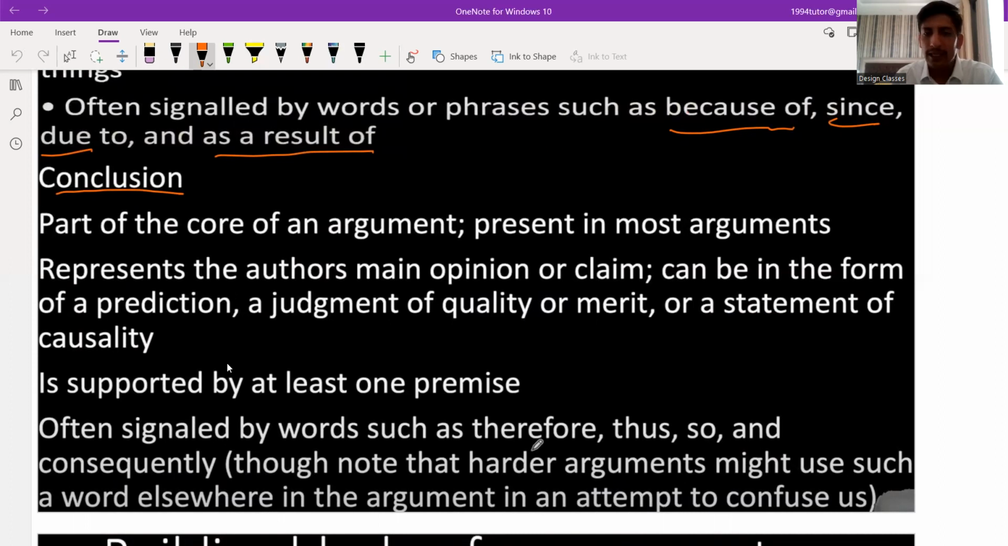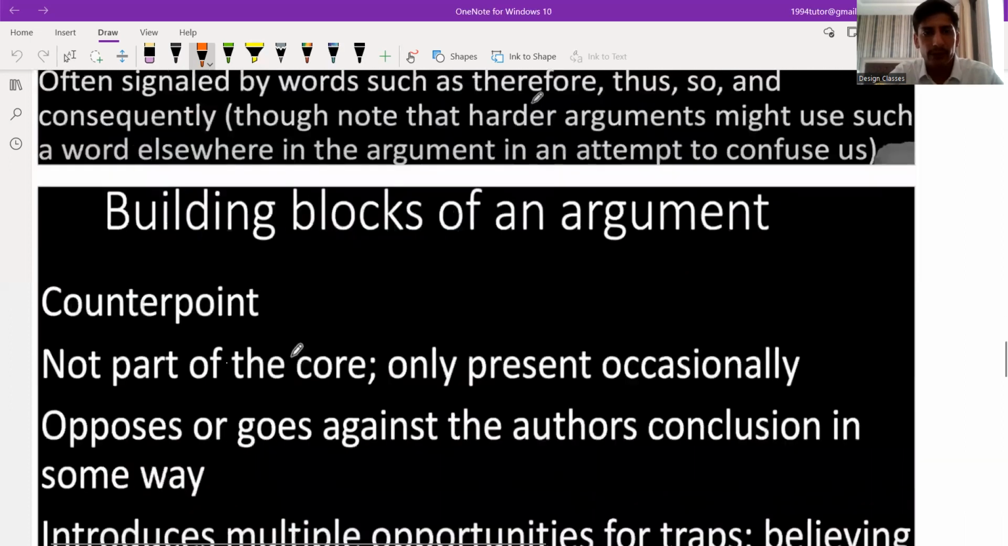So note that a harder argument might use these differently. If the examiner wants to increase the level of the passage, then he can use these words just to confuse you in some other statement as well. So don't think that it is a surety that if some statement is starting with therefore, thus, so, and so on, it is a conclusion. The author can confuse you as well by using these in some other statement also.